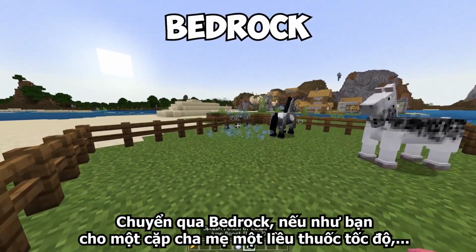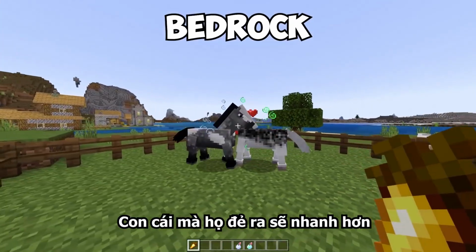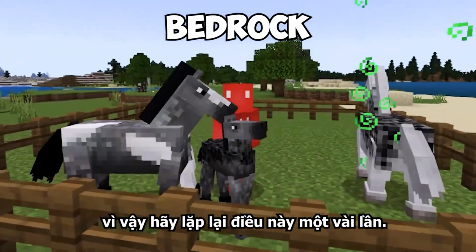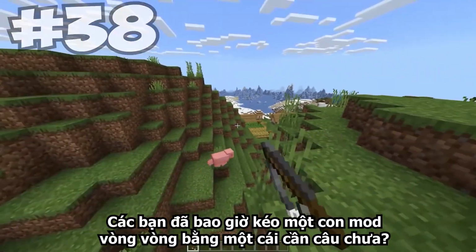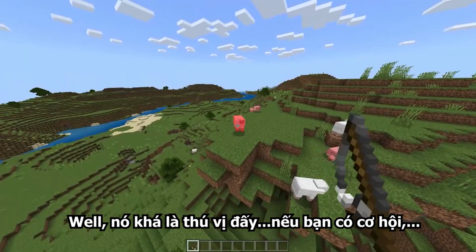Though on Bedrock, if you were to breed two parents with a speed effect, their offspring will be even faster. So repeat this a couple of times, and you can leave any Java counterparts well in the dust. Have you ever pulled a mob around with a fishing rod? Well, it's fun, if you get the chance.